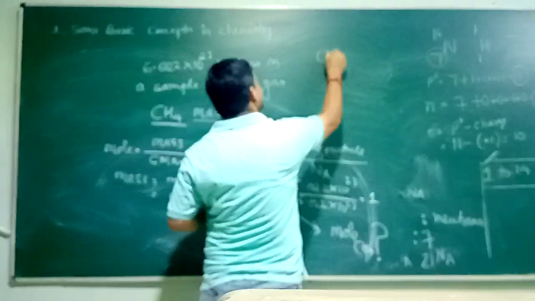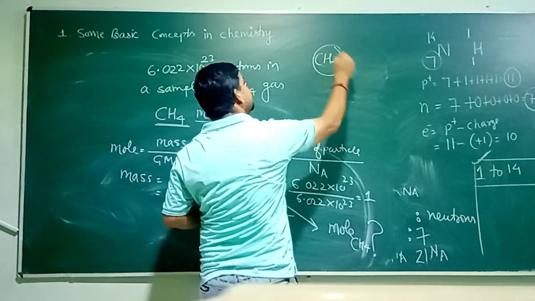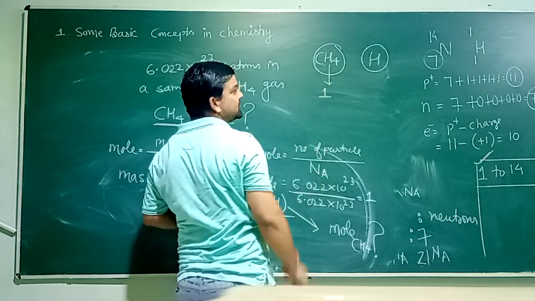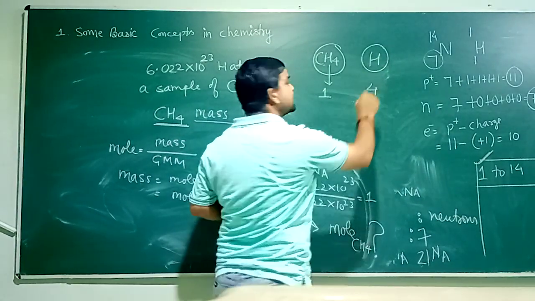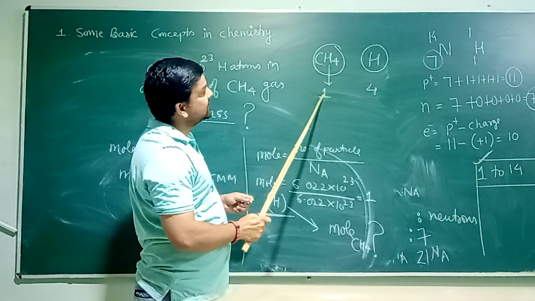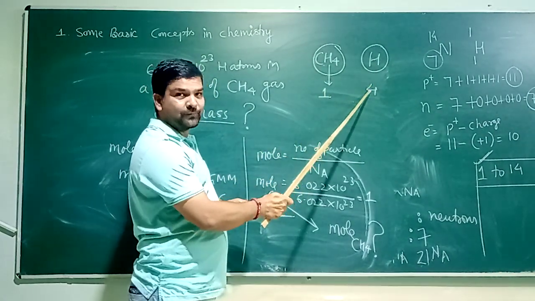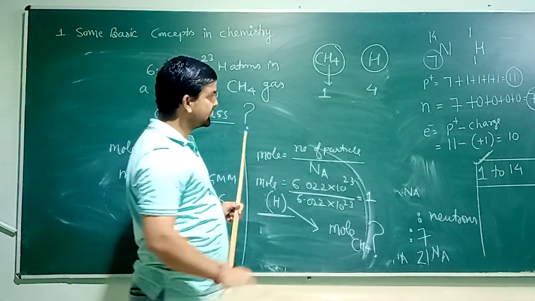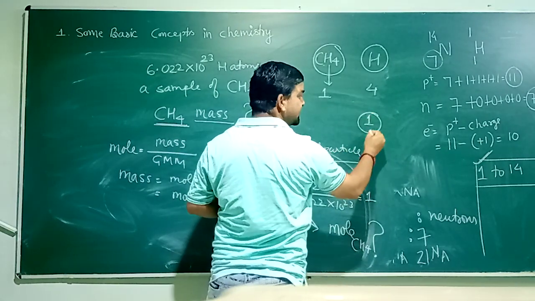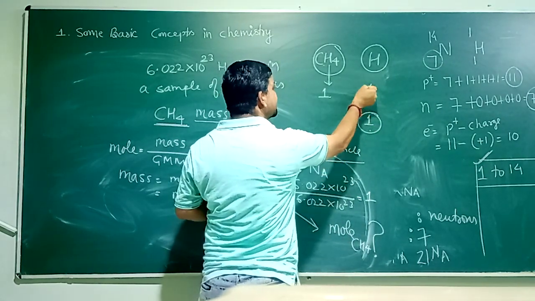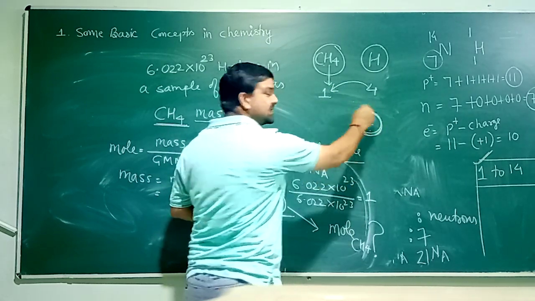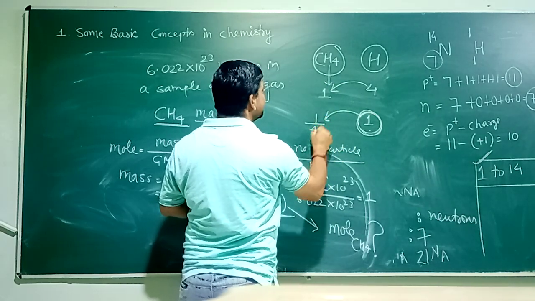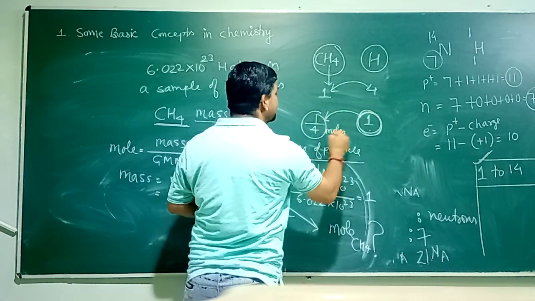So how can we use the unitary method here? Look at this once again. CH4 and hydrogen. The ratio is, whenever I write one molecule of CH4, the number of hydrogen atoms is 4. The ratio is 1:4. Hydrogen is 4 times more as compared to CH4. This time we are given the number of moles of hydrogen. The number of moles of hydrogen according to the question is 1. So the ratio is 1:4, or it is 4:1. If the number of hydrogen is 1, then the number of CH4 will be 4 times less. It means it is 1/4 moles.